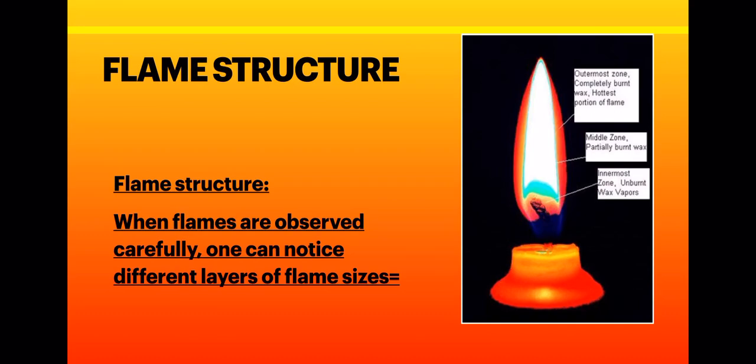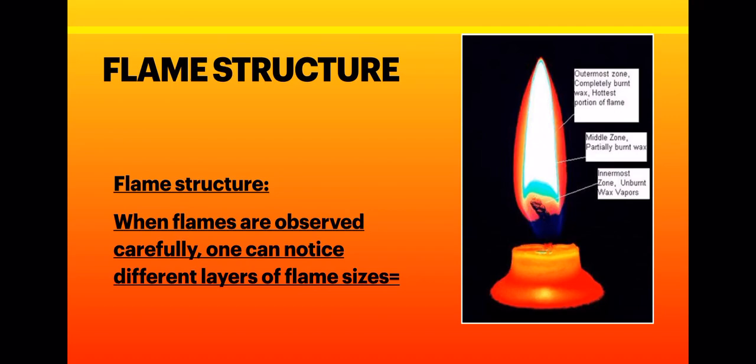Now we will discuss the structure of the flame. So children, you can divide a candle flame or any flame into three parts. Three regions are there in the flame. The innermost zone of the flame is black. And why is it black? Because here the unburned carbon particles are there, and it is the innermost zone. Keep this in mind, this is the coldest part of the flame. Here the temperature of the flame is very much less.